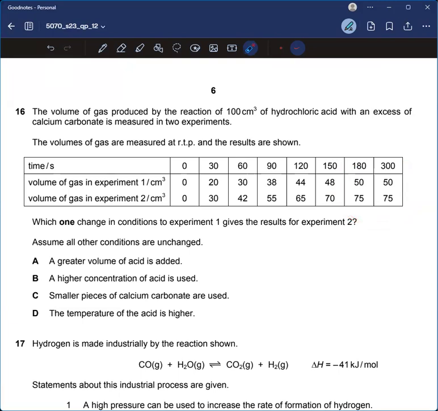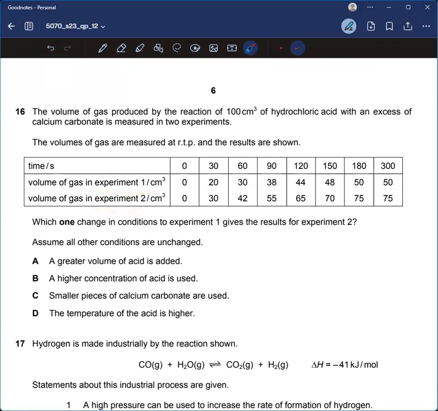How can I say that? Here, if I take the value for 30 seconds for experiment number 1, it is 20 over 30. The rate equals the volume of gas produced over time. So 20 divided by 30 would give me 0.66. However, if I divide 30 by 30, it would give me 1, which means the rate of reaction is higher in experiment number 2 than experiment number 1.